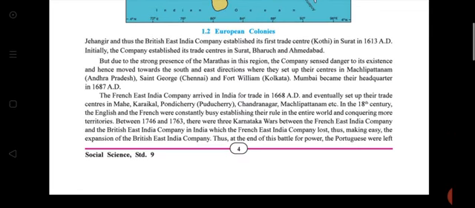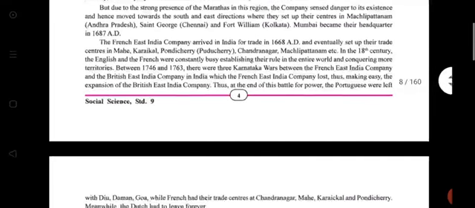So underline, the British East India Company established its first trade center in Surat in 1613. Then underline, Mumbai became their headquarters in 1687. Then underline, the East India Company arrived in India for trade in 1668 and so on. All the numerical information you have to learn.